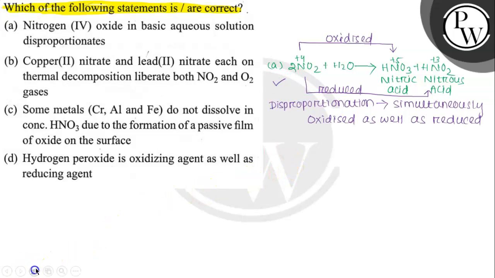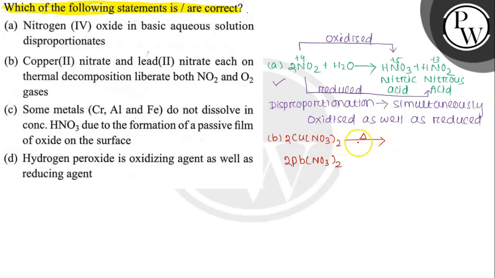Then statement B. Statement B says copper nitrate and lead nitrate each on thermal decomposition liberate both nitrogen oxide and oxygen. So when copper nitrate, that is Cu(NO3)2, and lead nitrate, Pb(NO3)2, both undergo thermal decomposition, they liberate both NO2 and O2 gases.